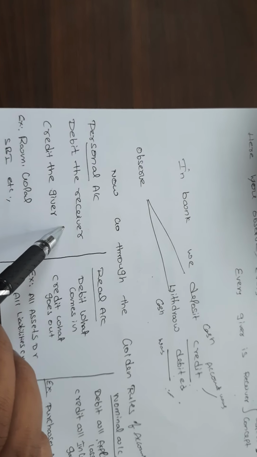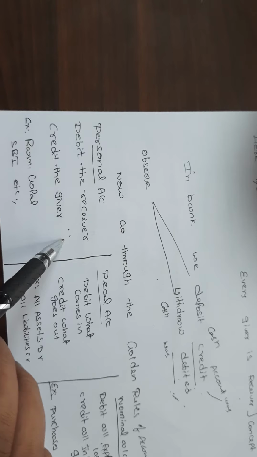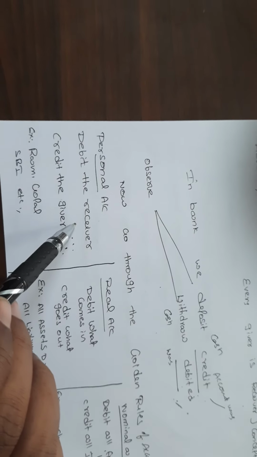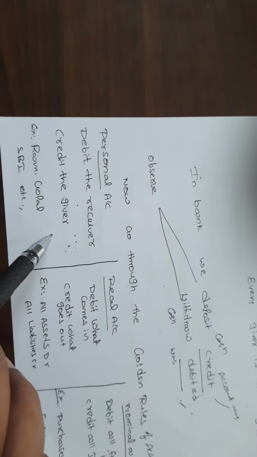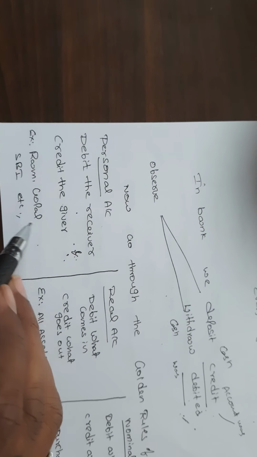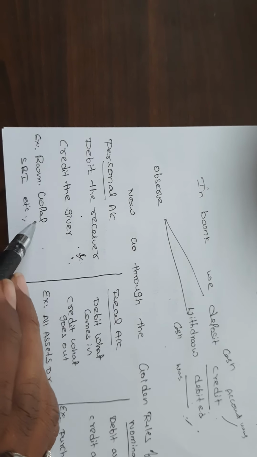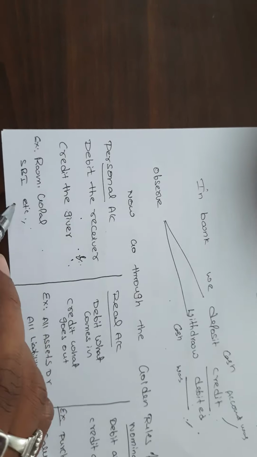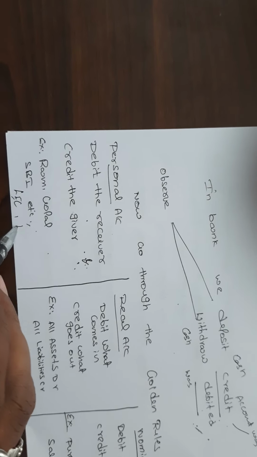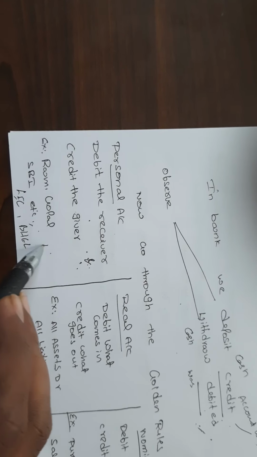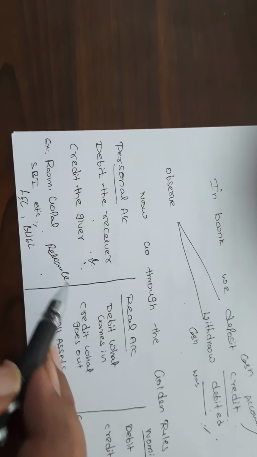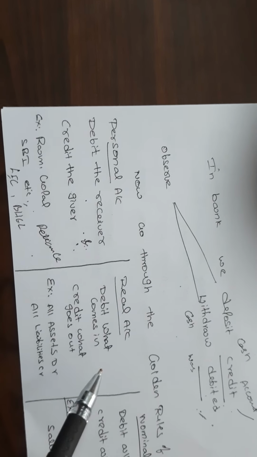First one, personal account: our own transactions, our company transactions, because a company is an artificial person. Here a person is involved, so the rule is debit the receiver and credit the giver. Debit the receiver and credit the giver. Examples: persons like Ram, Gopal, any name you can take, and SBI, LIC, BHEL, or Reliance, whatever the name, because the company is an artificial person, that is why we take personal account rules. And next one, real account.